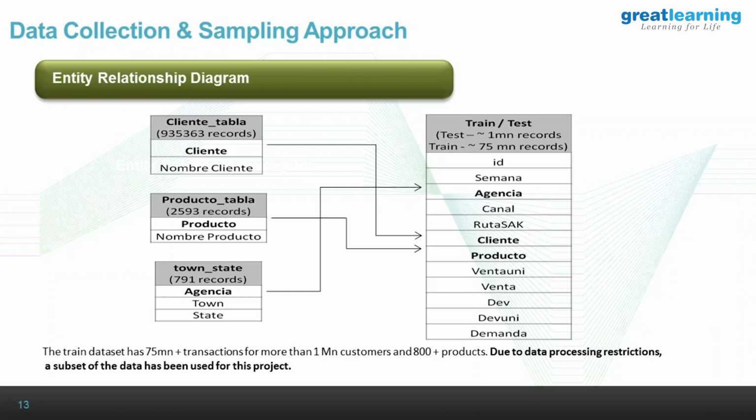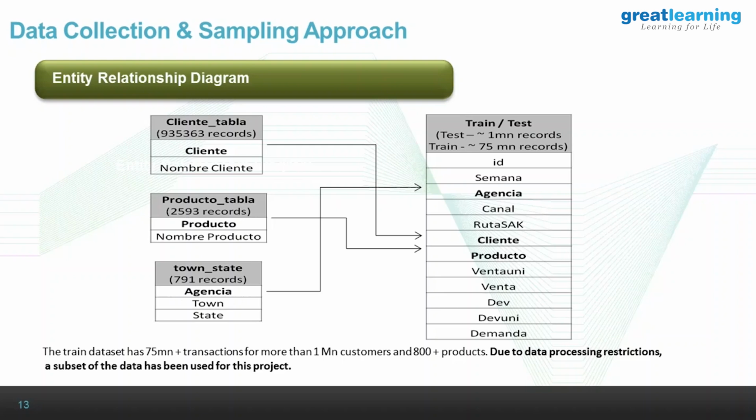Just a quick question. 800 plus products or 2,500 products? 2,500 products is for the 75 million, what goes into Mexico. But 8,800 was the product count that ultimately came in the category. So the product master list is about 2,500 products in one state. We ended up taking the state which has the highest demand, which comes around 10 million records. The Estado de Mexico, that's the capital city.